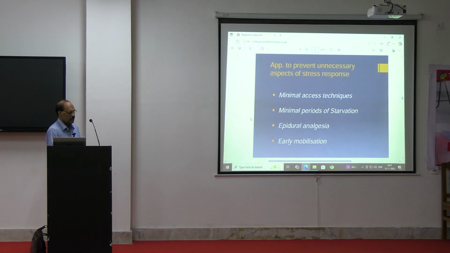By that, you are avoiding the extent of injury. And we should do early mobilization. In any surgery, after the patient has recovered, ask the patient to move. You ask the patient to sit down, or you can help him sit down and tell the attendant to make him mobile. So early mobilization is very important in this case.